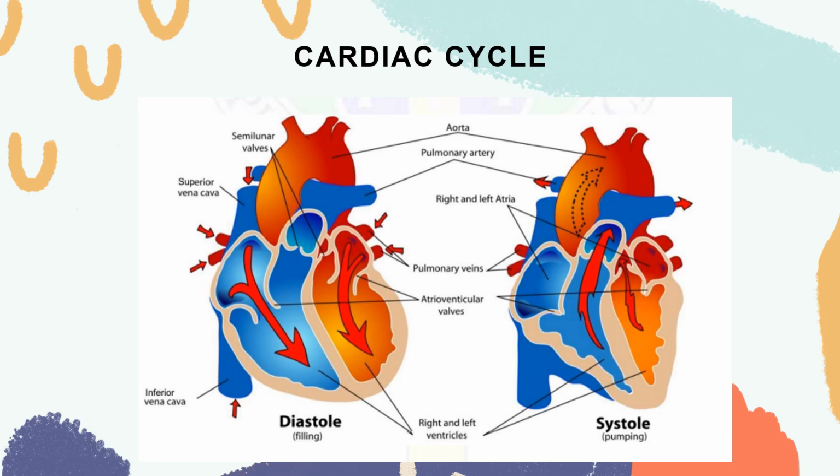So again, two phases, systole and diastole. Systole, when your heart contracts to pump out the blood, in which semilunar valves open and atrioventricular valves close. While diastole happens when your heart relaxes, atrioventricular valves open, while your semilunar valves close. Okay?